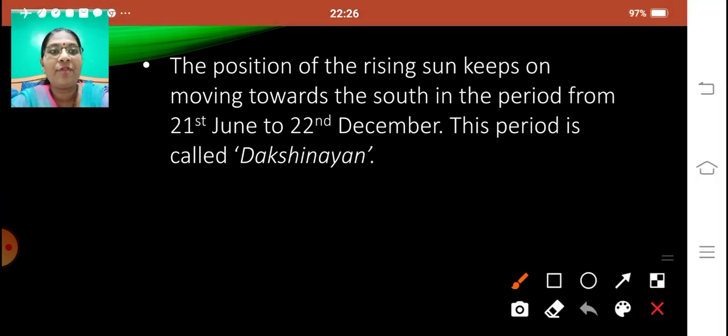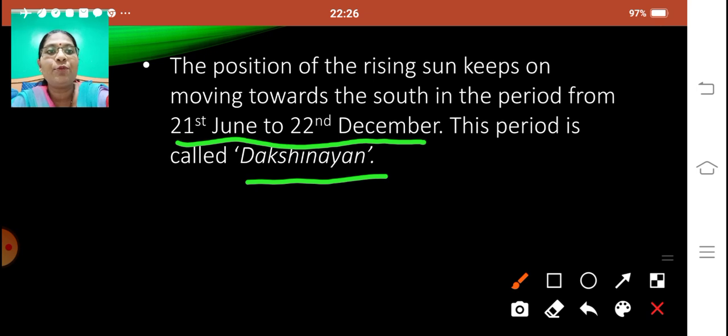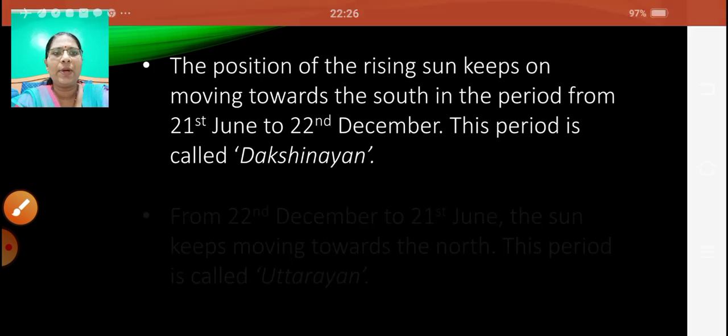When the sun moves towards the south from 21st June to 22nd December, it is called Dakshinayan.